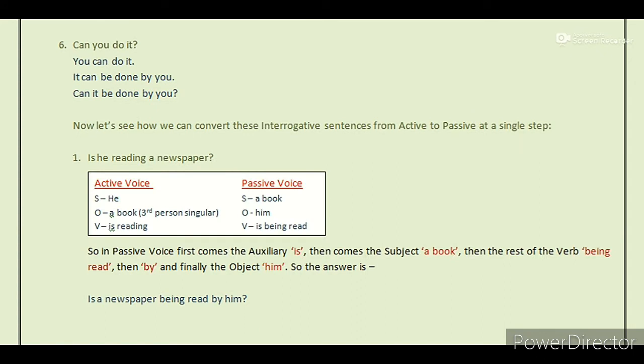Can you do it? Make it into assertive. You can do it. Now make it passive. It can be done by you. Now make it a question. Can it be done by you?